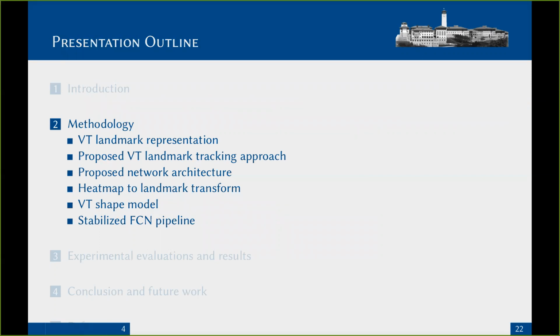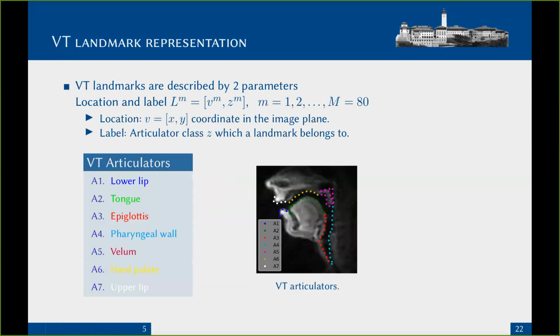Now I will explain in details the method we propose in this work to solve the vocal tract contour tracking problem. In this work, we describe each landmark with two parameters: the location, which is the XY coordinate of each landmark in the image, and a label which describes which region in the vocal tract each landmark belongs to.